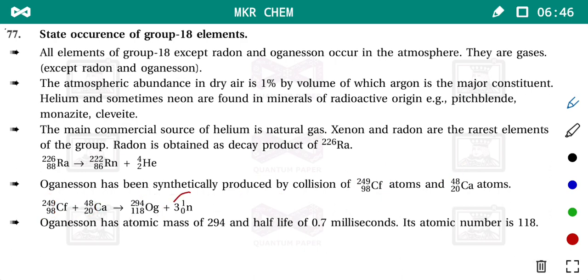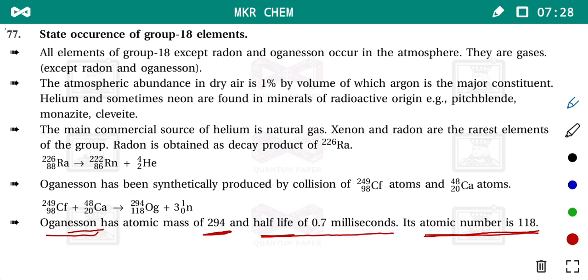See here, 3 neutrons are removed from this combined nucleus, means 98 plus 20, 118. So atomic number is 118. From this total 249 plus 48, out of this total 3 neutrons are removed. So atomic mass is 294. So oganesson has atomic mass 294. Half-life period is 0.7 millisecond. Atomic number is 118. My friends, write down all this information in your fair note.